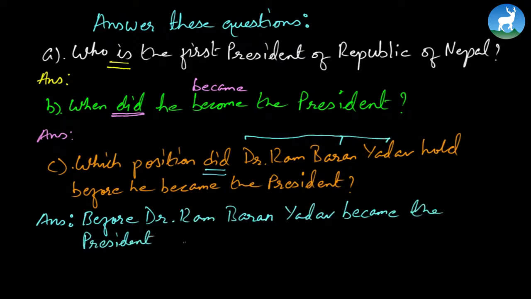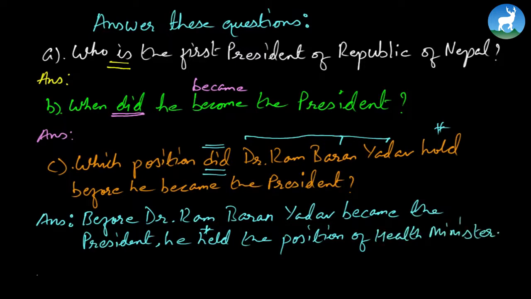Before Dr. Ram Baran Yadav became the president, he held the position of, remember this, hold, we take it to held, past tense, because the question here is asked in the past tense. Did you see this? So before Dr. Ram Baran Yadav became the president, he held the position of health minister. See? Now, let's look at one more question.